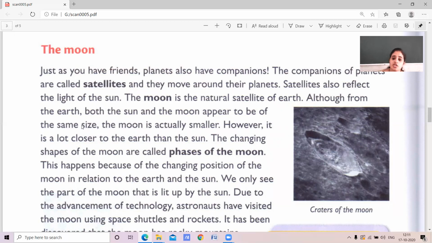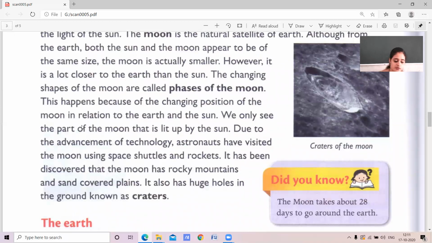Okay, the changing shape of the moon we can see in the sky. The moon changes its shapes. We call it the phases of the moon. Yes, it is called the phases of the moon, children. This happens because of the changing position of the moon in relation to the earth and the sun. When the moon is changing its position, we can see different phases of the moon, children. We only see the part of the moon that is lit up by the sun.